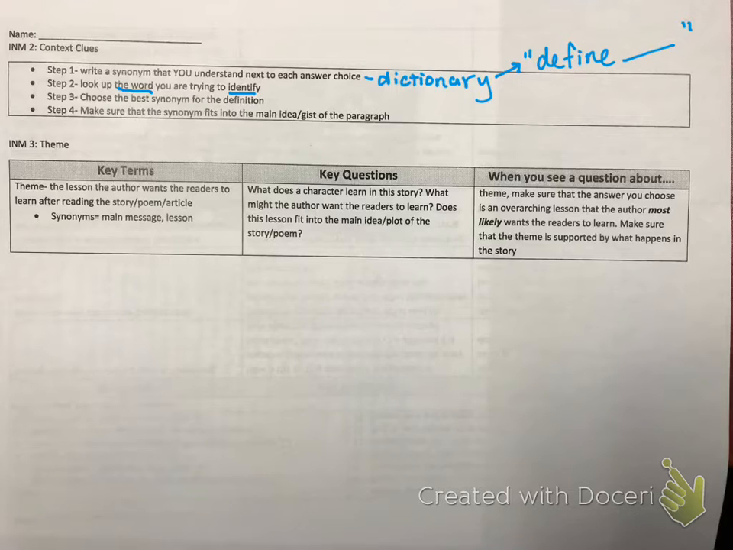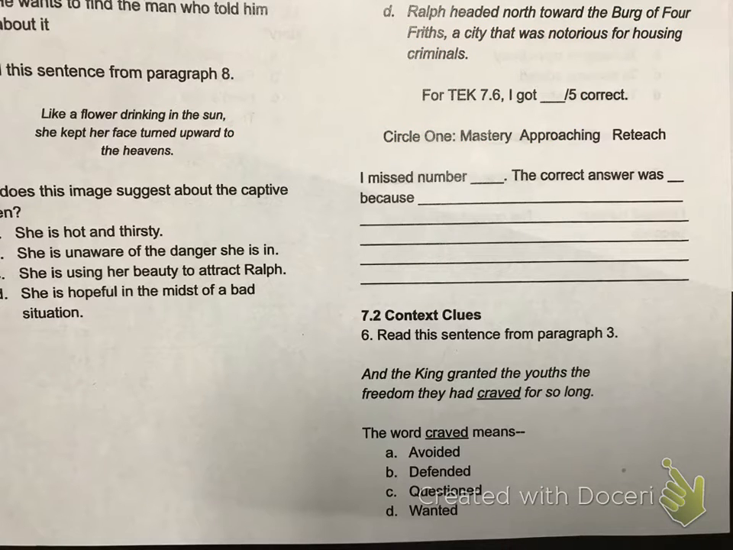Choose the best synonym for that definition and write it above the word itself. And I'll show you how to do that in a second. And then step 4 is to make sure that the synonym fits into the main idea or gist of the paragraph. So the question that I'm looking at for this INM is number 6. Read this sentence from paragraph 3. And the king granted the youths the freedom they had craved for so long. The word craved means avoided, defended, questioned, wanted.